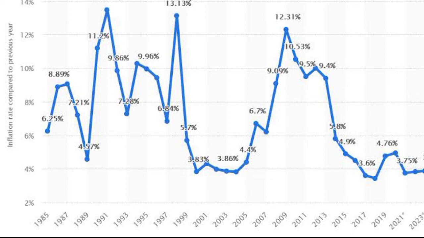Okay, let me see the past inflation rates. In 2019 we had a 4.76% inflation rate, and in 2020 we had 6.95%. In 2021 we had 7.5%. When we compare to 2020, in 2021 the inflation rate increased by 0.55%. Now, in 2022 we have 9.2%, and compared to 2021 the inflation rate increased by 1.7%.